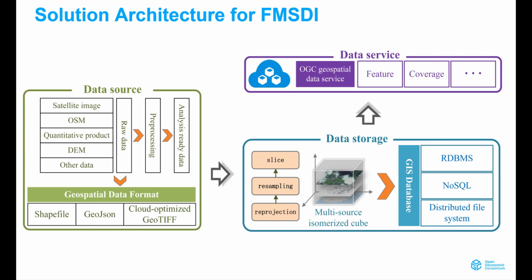Next, the data storage module efficiently organizes analysis-ready data into a common multi-source isomerized cube, managing essential operations like reprojection, resampling, and data slicing. This cube is subsequently stored in various GIS databases. The data service module supports data centers and publishing resources via standardized OGC APIs, such as coverage for raster data and feature for vector data, promoting easy access and sharing of geospatial data and analysis services.